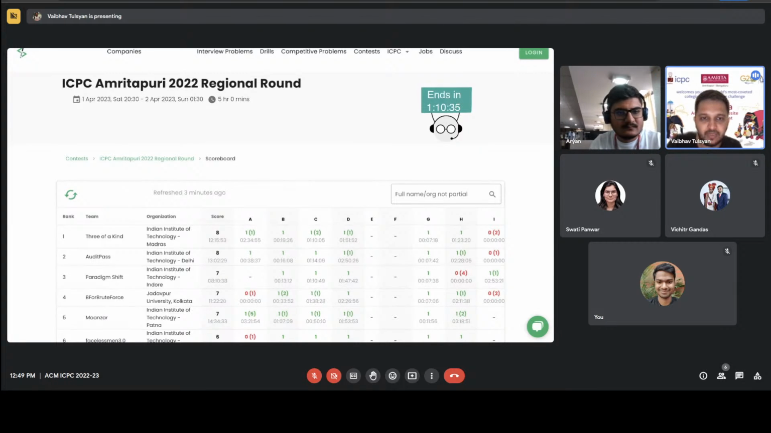It has almost been 45 minutes since Paradigm Shift tried submitting No Enemy. So it's been a while. Maybe they are thinking on A right now. The crucial thing is not to think about it. Just code it.